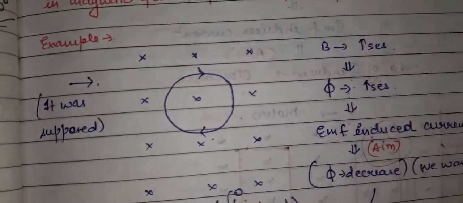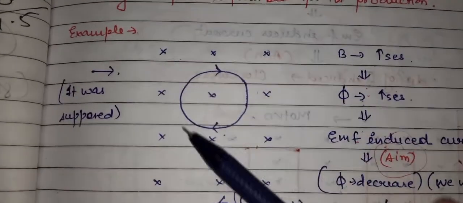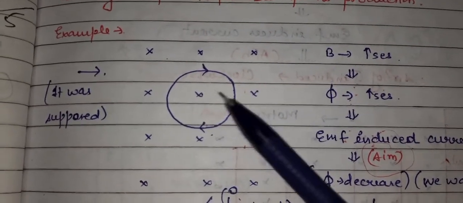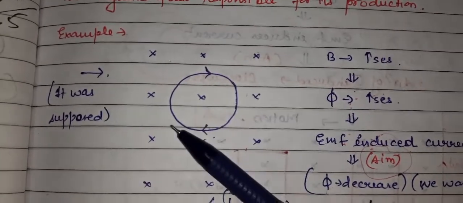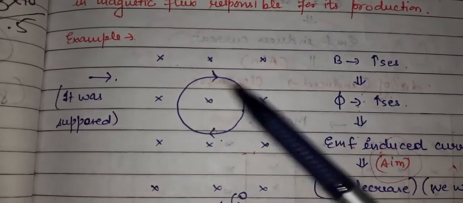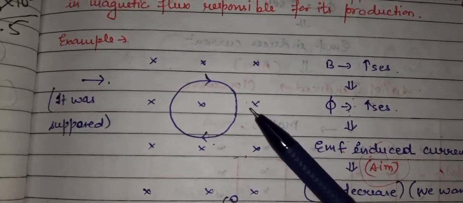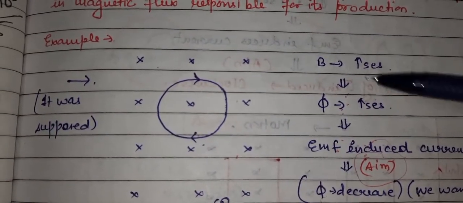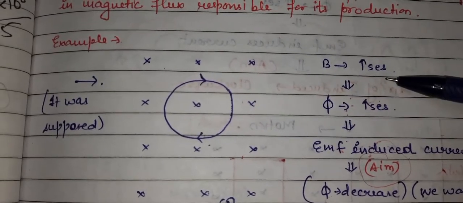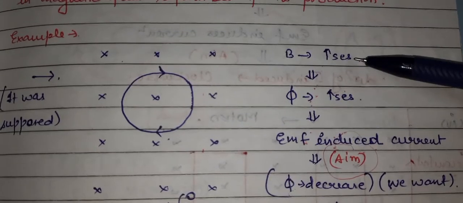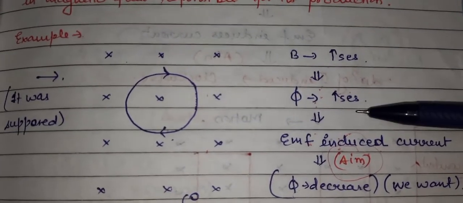For example, suppose there is a magnetic field going into the paper, and suppose we have kept a current loop, with the current flowing in this direction. Now what happens if we increase the magnetic field in this region on the right-hand side of the video?